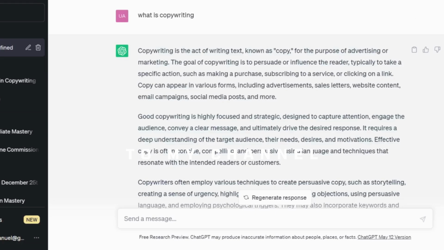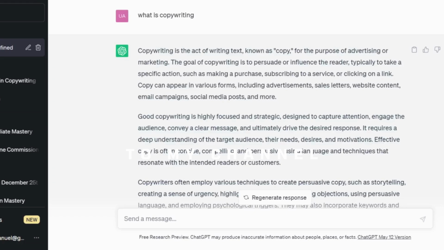A good copywriting is highly focused and strategic. So it's something that is highly focused and strategic. You have to be strategic in it. So there are different formulas that are used in writing a copy. Number one is the IDA formula. So the IDA formula has in it attention. IDA is an acronym which stands for attention, interest, desire, and then action.